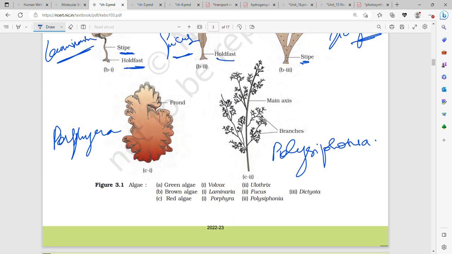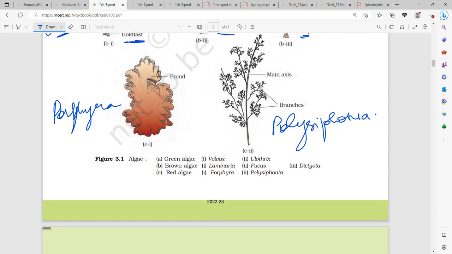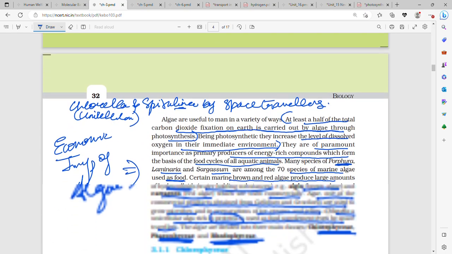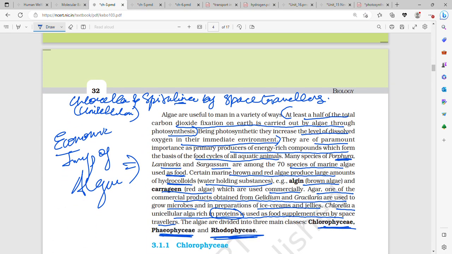Then there is Porphyra and Polysiphonia. The part attached to the substratum is the holdfast, then the stalk or stipe, and then the leaf-like part that is the frond in Phaeophyceae or brown algae.